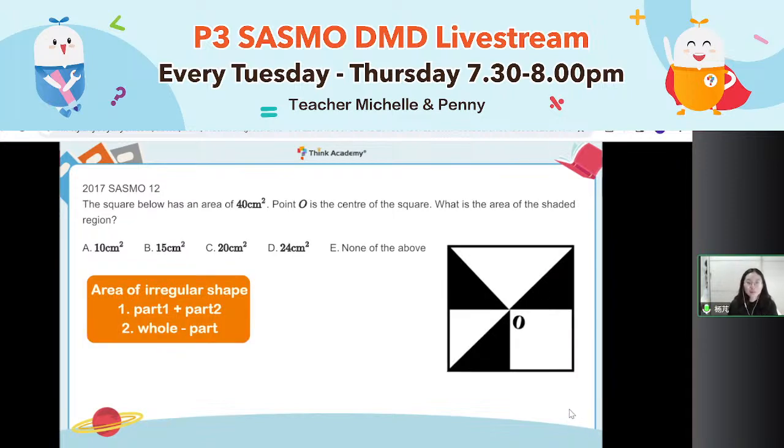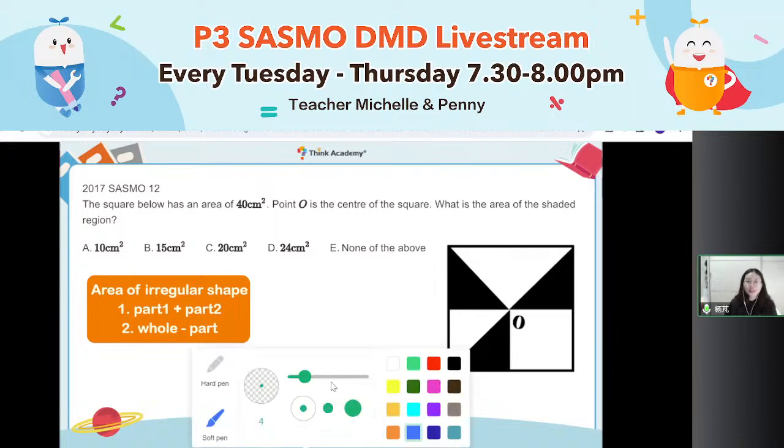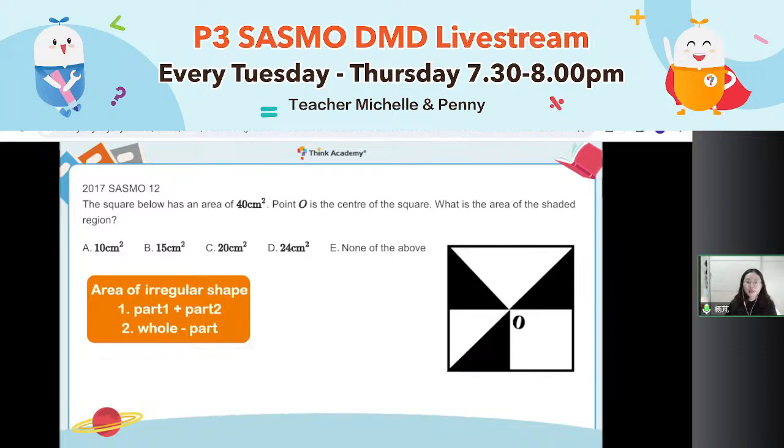The second question: what is the area of the shaded part? Oh, the area of the shaded part is an irregular shape. Then, what about here? Everyone, can you tell me which method is better? The first method or the second method?